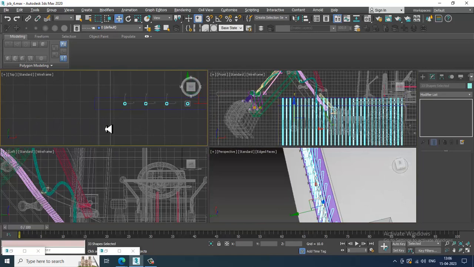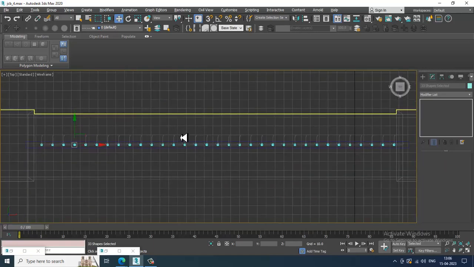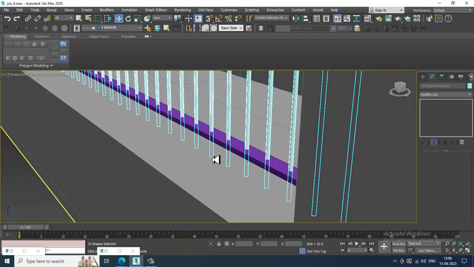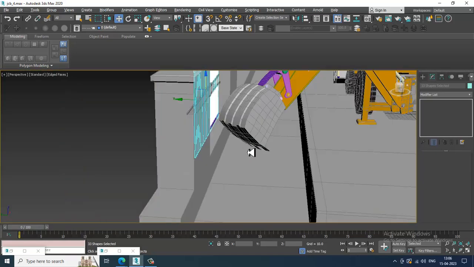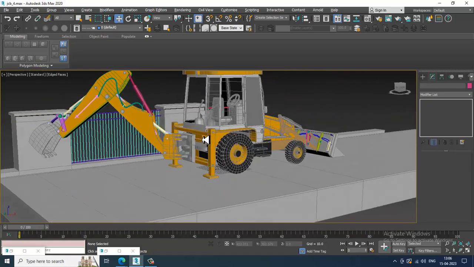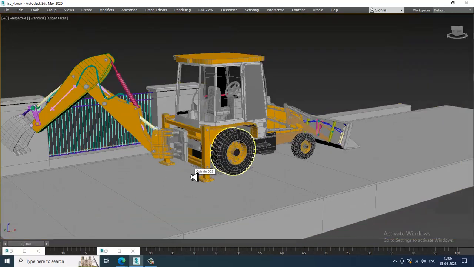Is it coinciding in the correct way? You need to check this. Okay, yes, it is. Perfect. Alright, so save your file.